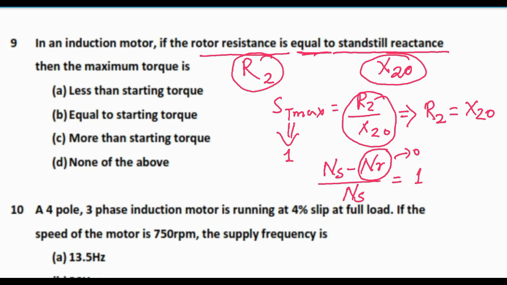So when slip is 1, that means the motor is in starting condition. So the maximum torque will be equal to the starting torque, because we are getting the maximum torque at slip equal to 1, which is the condition for starting of an induction motor. So this is equal to starting torque.